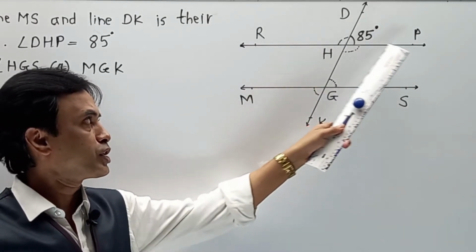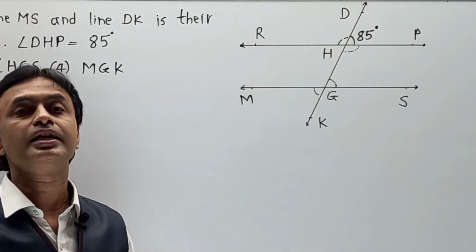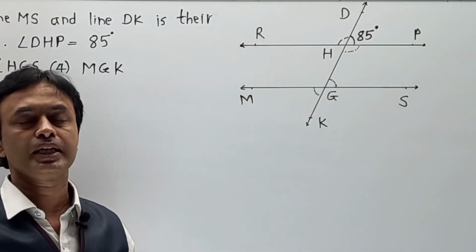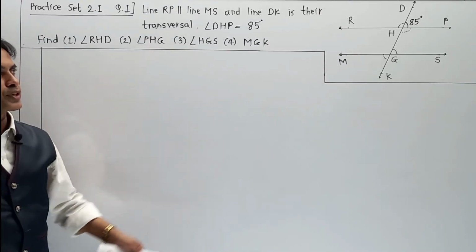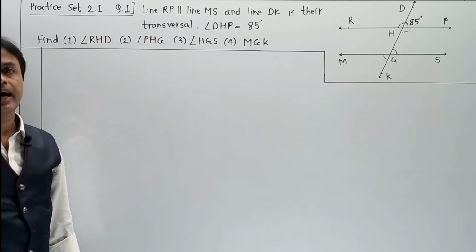First, DHP and DHR, these are a linear pair of angles and naturally the angle addition of both the parts is 180 degree. Now, starting from the first, angle DHP and angle DHR are linear pair.